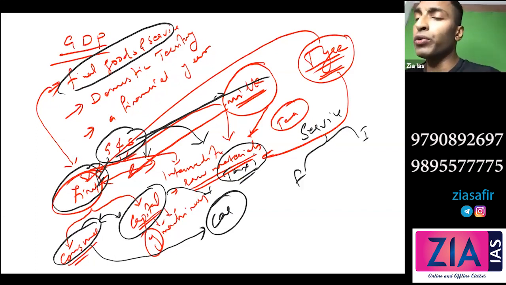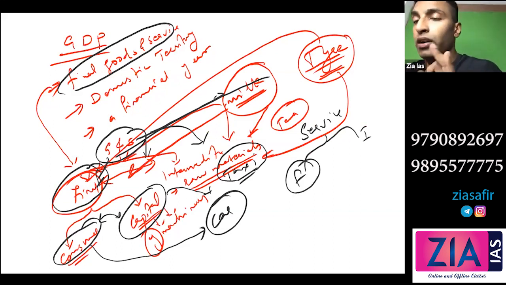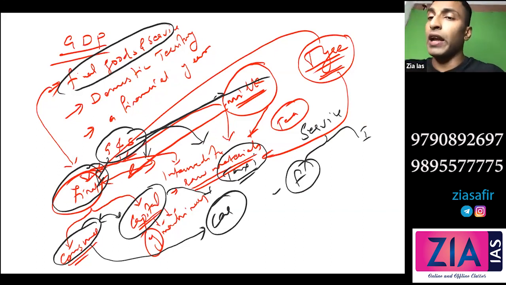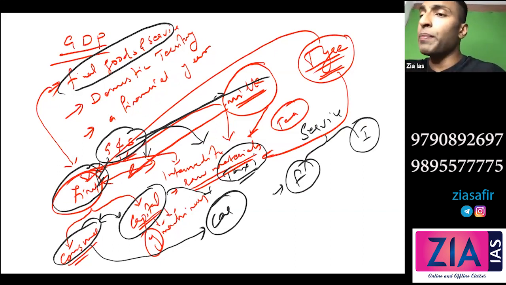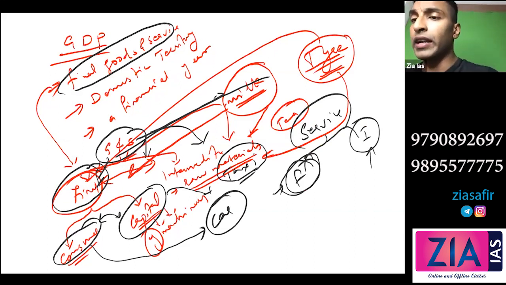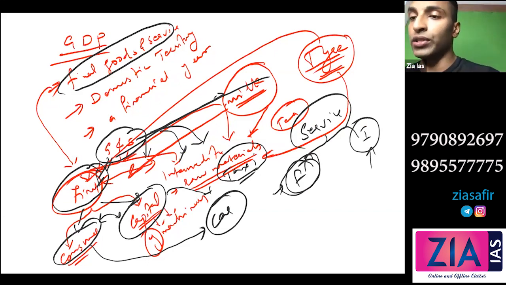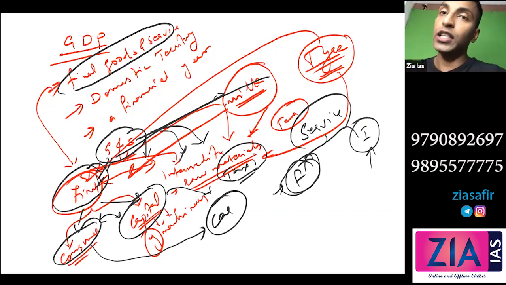For example, you go to a hospital. What will be the final bill? You pay the registration fee, doctor's fee, medicine, everything will be in the final bill. But the other separate bills are actually considered as intermediate bills. So what will be added to GDP? That final product will be added to GDP. So in services also final and intermediate will be there, but we take the final one. We talked about final goods, intermediate goods, capital goods, and consumer goods. What will be added to GDP is the final goods and services. I hope this point is clear.